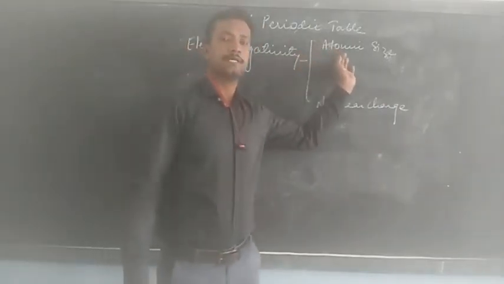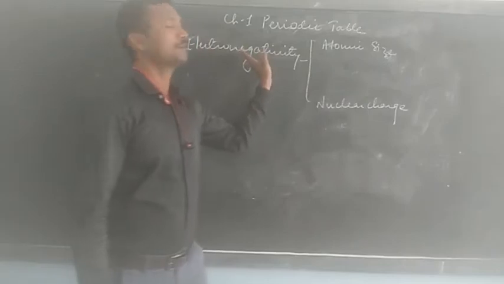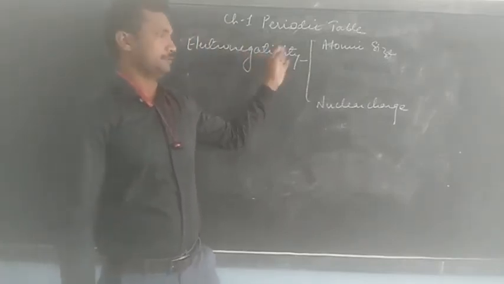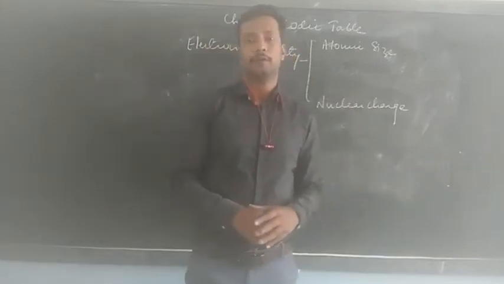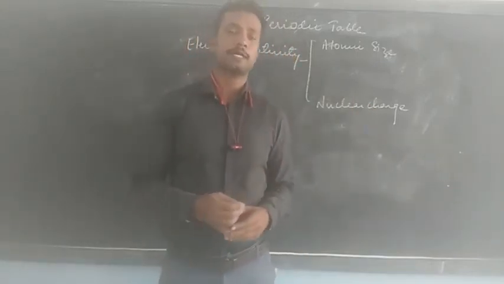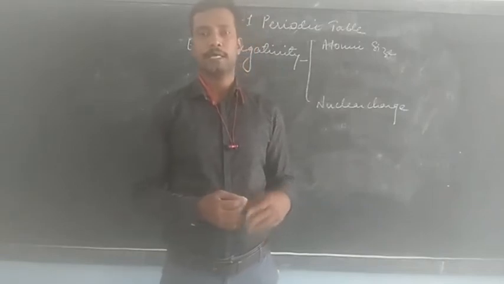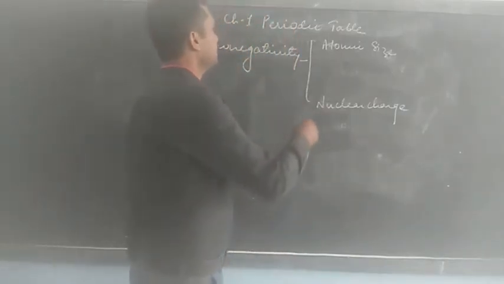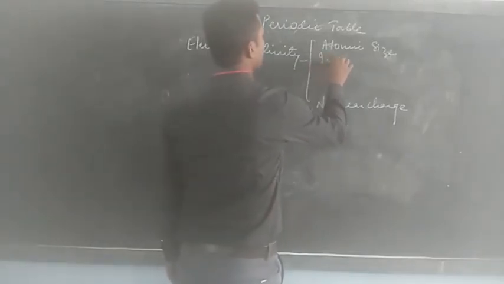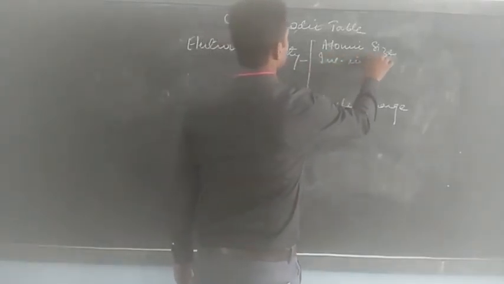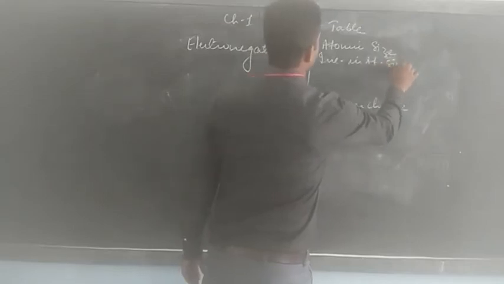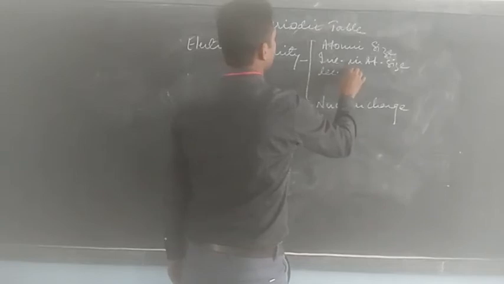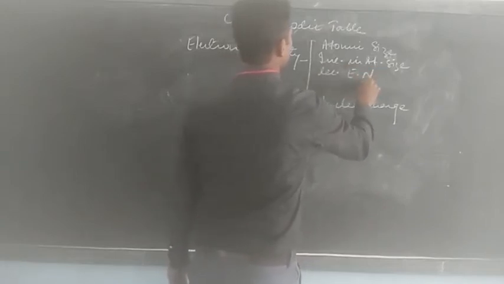An increase in the atomic size will decrease the electronegativity. The reason is quite clear: when atomic size increases, the force of attraction will decrease, and as a result electrons cannot be attracted so easily. Hence we can say increase in atomic size decreases electronegativity.